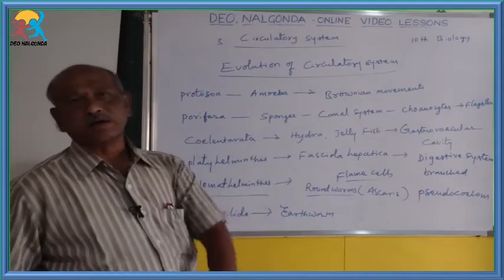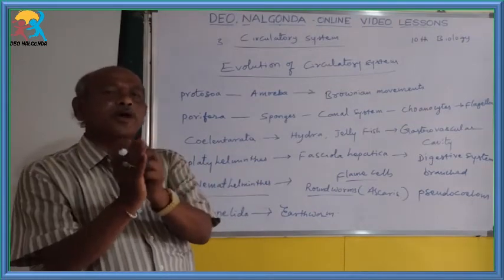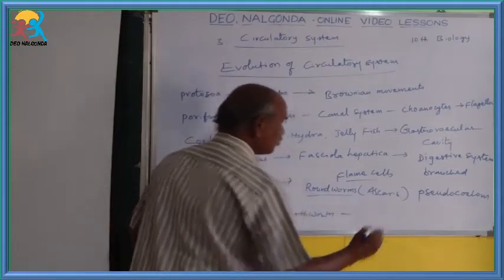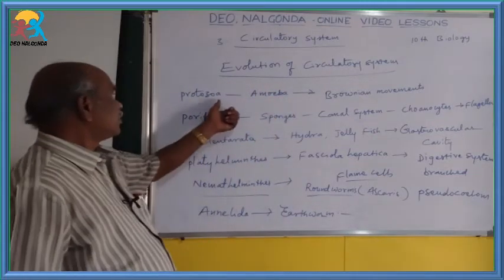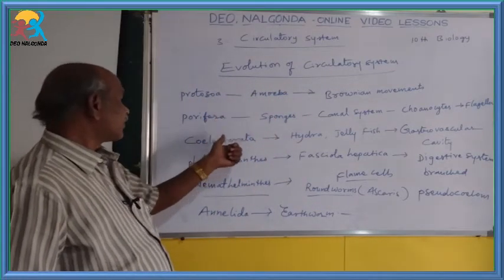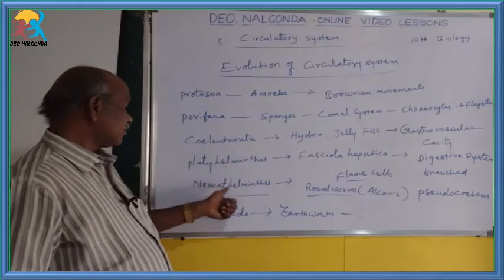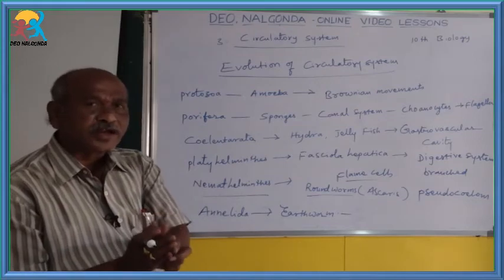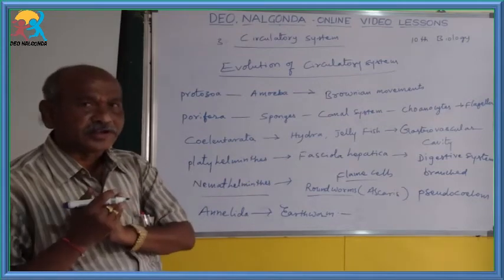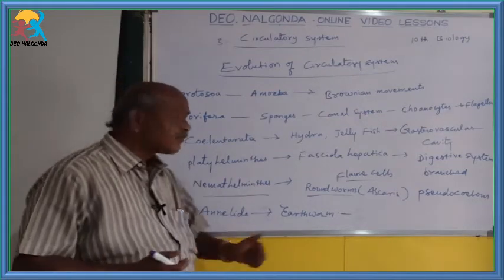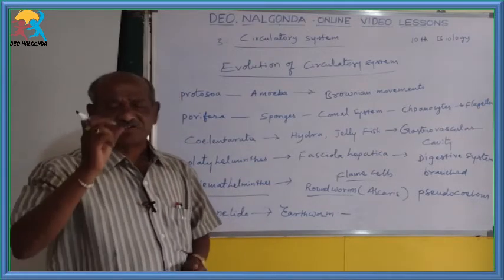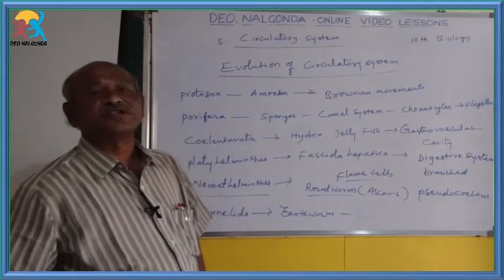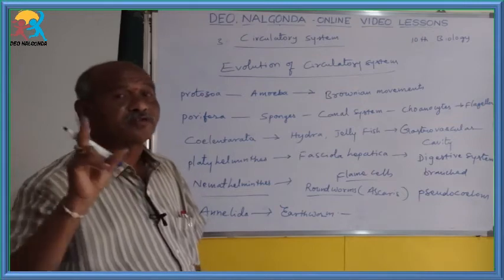The most important point you have to remember: what is it? In protozoa, porifera, coelenterata, platyhelminthes and nemathelminthes, different parts are helpful for digestion and transportation of materials. But in Annelida, like earthworms, a circulatory system is developed for the first time. That is the importance of Annelida.